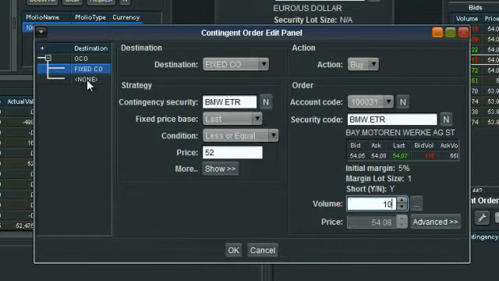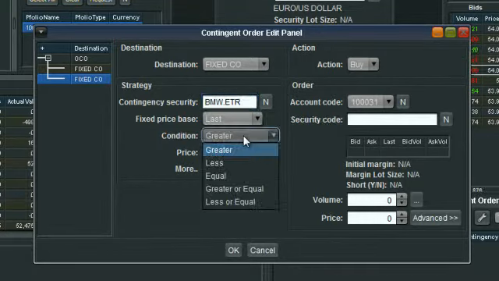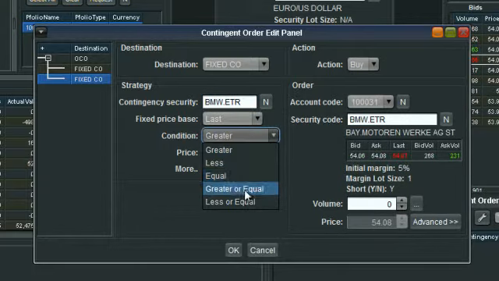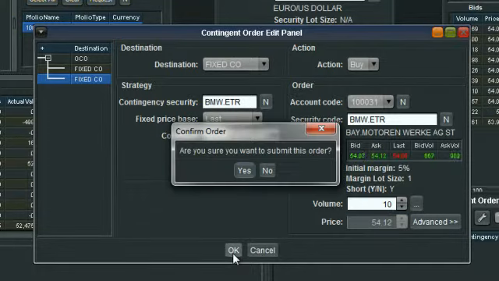Now we want to go over and select our second leg, which is going to be our stop loss. Because we're short, our stop loss is going to be above the market. So in this case, when it reaches a price greater than or equal to... Now we got in at 54, so our stop loss might be at 56. Again, we have to specify our volume at 10. We will leave it as a buy because again, we're still exiting a short position. And again, I'm going to leave it at market just to make sure we exit.